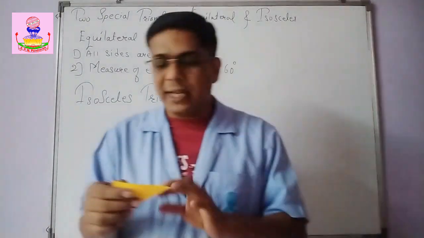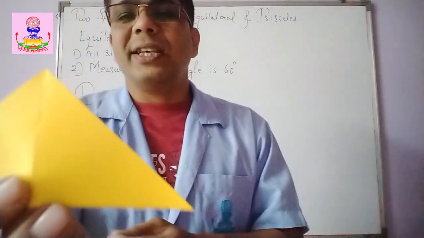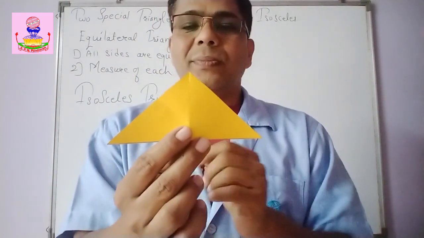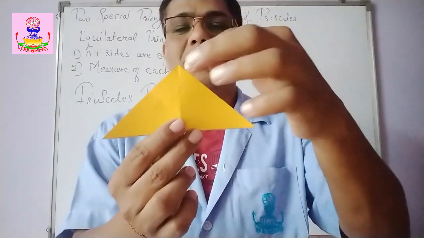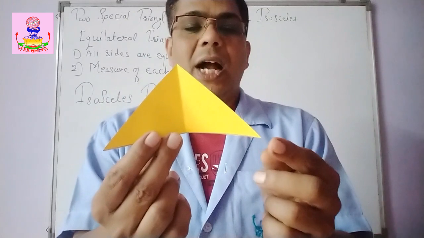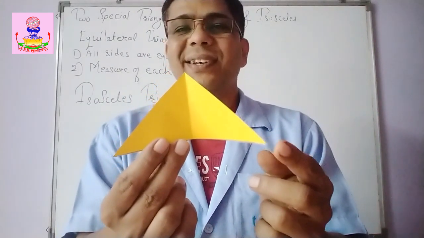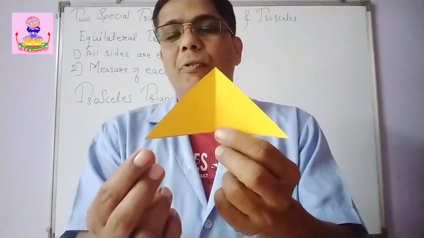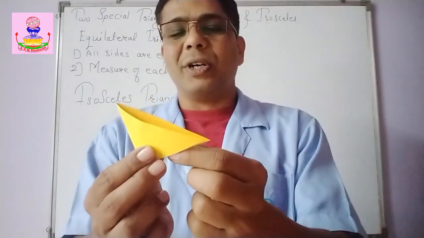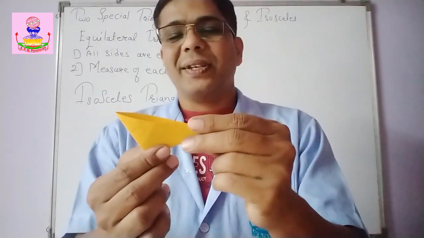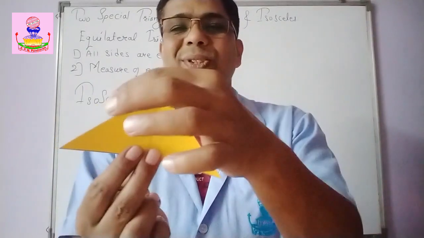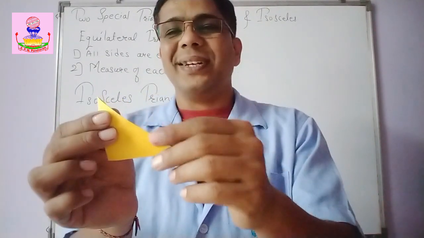Now I have got here an isosceles triangle. Can you see? Yes. These two sides are equal. Now what am I going to do? I am going to fold this triangle and bring this vertex, this angle, over this angle. So for that I am going to fold it like this. See what happens. What do you find? Now can you see that these two sides are equal? See here. These are the two sides. So these two sides are equal?